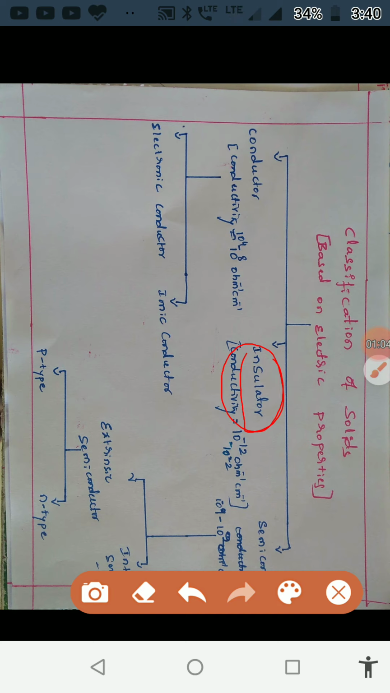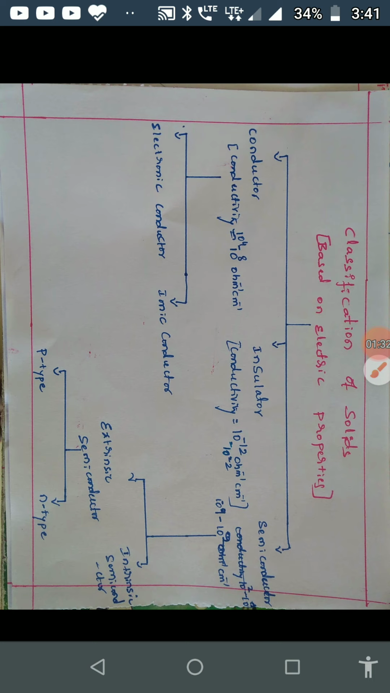The classification of semiconductors is as follows: they are classified as extrinsic semiconductors and intrinsic semiconductors. These extrinsic semiconductors are further classified into two types, like N-type semiconductor and P-type semiconductor. Next, let us go through a detailed study of conductors, insulators and semiconductors.